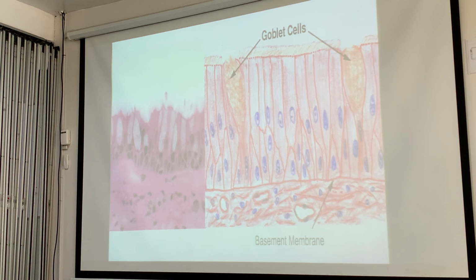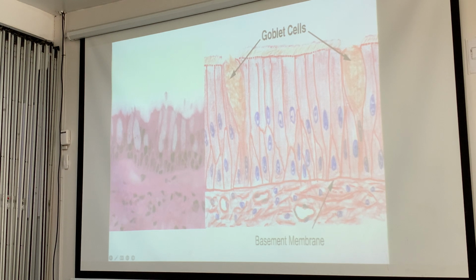This is how you will draw it, correct? And that's how it looks like. Is it a good picture? The one on the left side is what you see under your microscope, the high power. High power is times 400, low power is 100, scanner is times 10. When you draw it, you can draw it like that, or maybe a lighter paint if you want it to be more realistic.